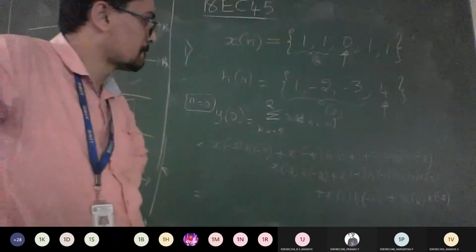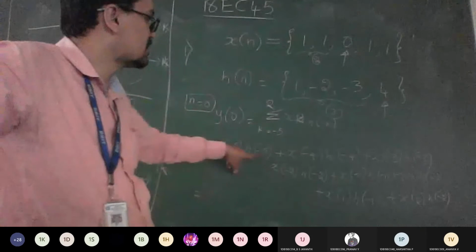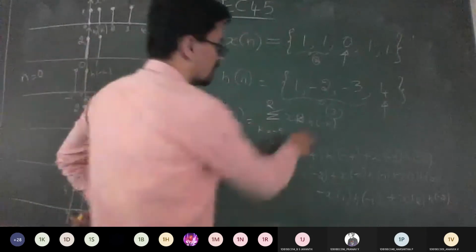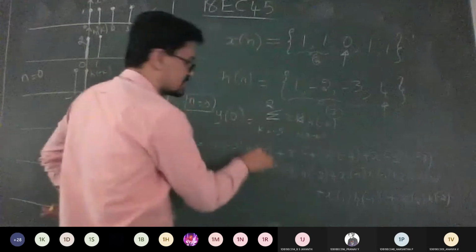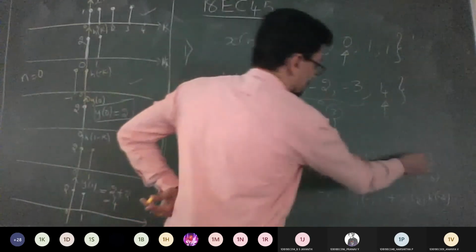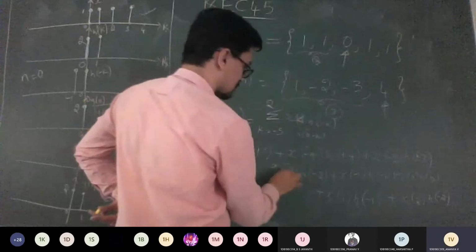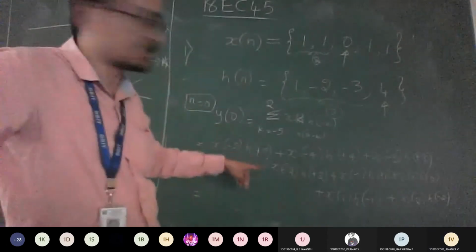So the formula is h of 0 minus k. The value of k is negative, so it is going to be positive. Correct, guys? Yes, sir. So the negative side of h of n becomes positive.